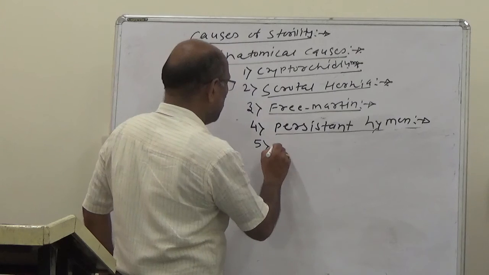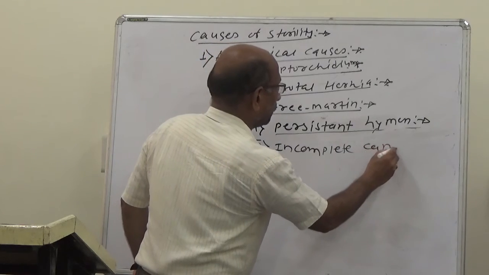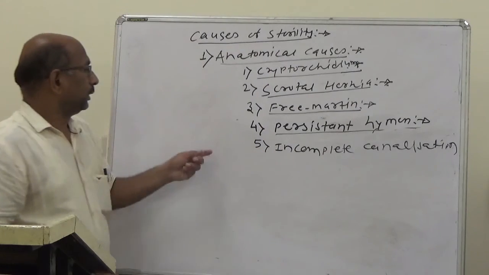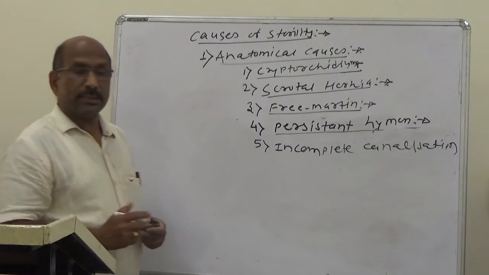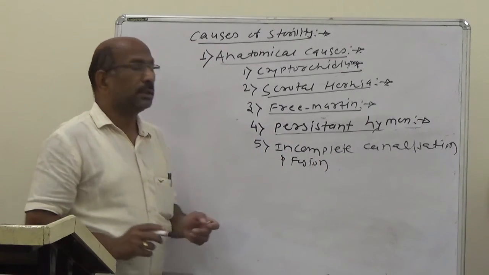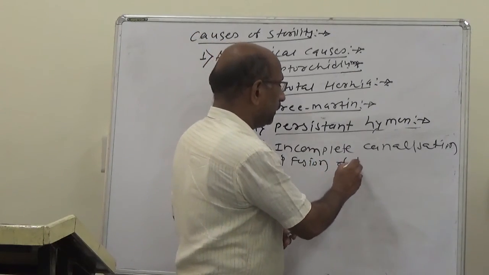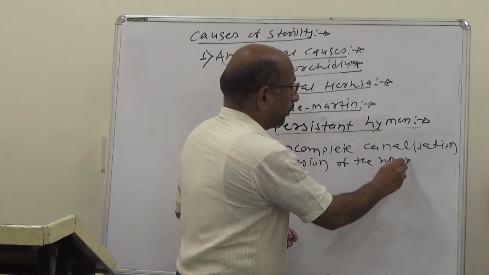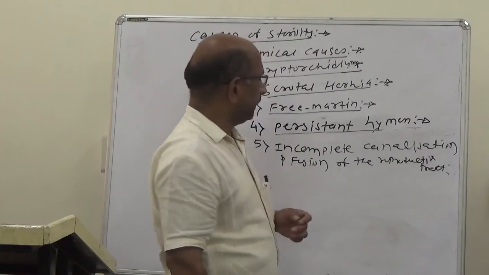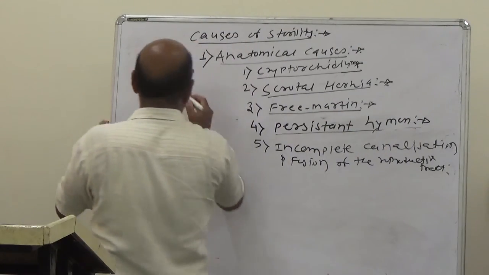Fifth, the incomplete canalization and fusion of the reproductive tracts. The fifth is incomplete canalization and fusion. Let us look at incomplete canalization. Suppose the